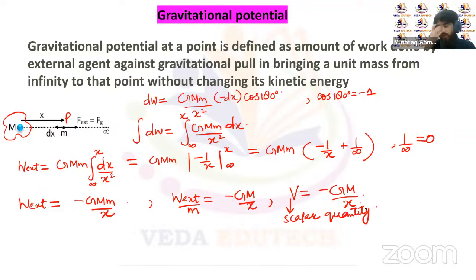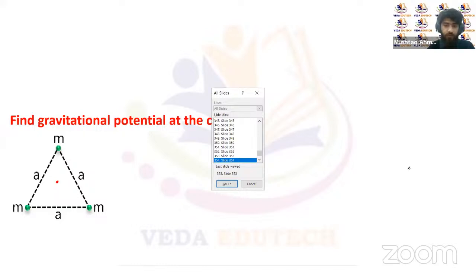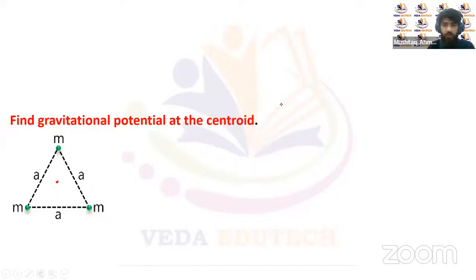So it means that the gravitational potential because of n number of particles will be a simple algebraic sum of the gravitational potential because of each of the particles. Now you can see here we have three particles placed at the corners of an equilateral triangle. We have to calculate the gravitational potential at the centroid.